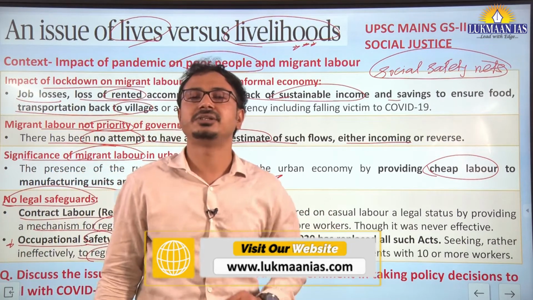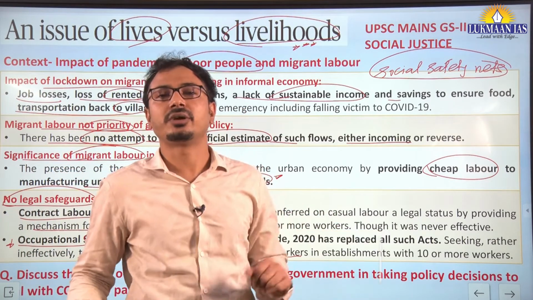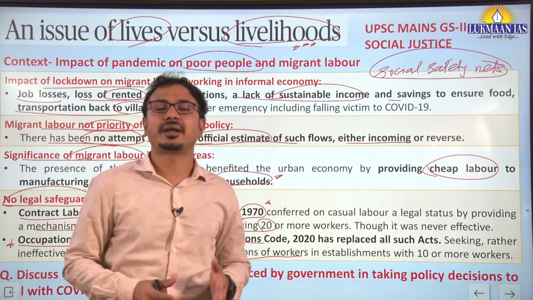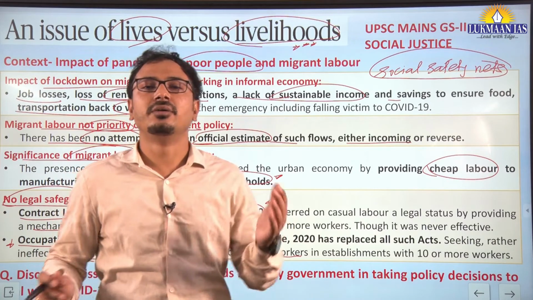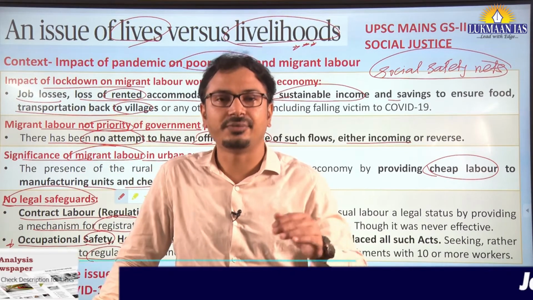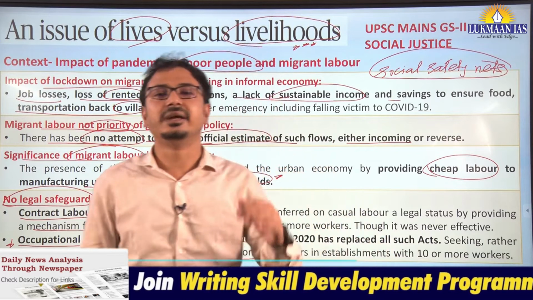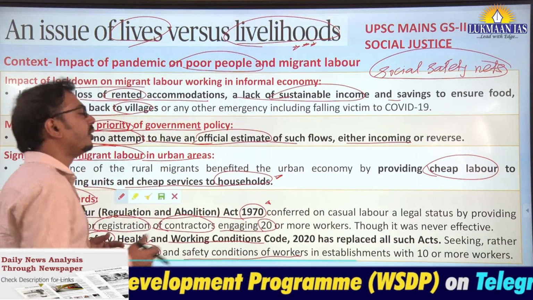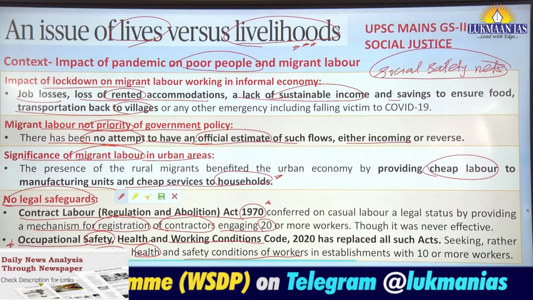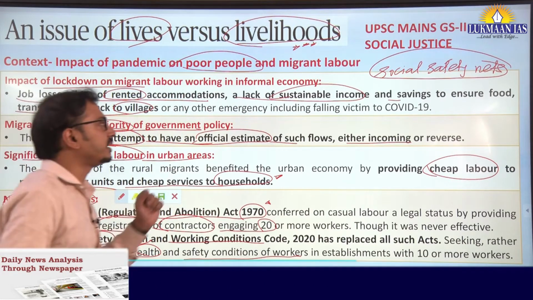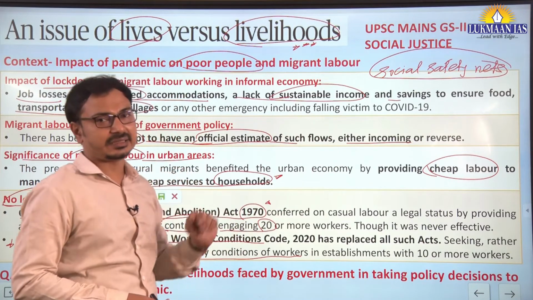Earlier there was a condition of 20, now it is 10. However, we do not know whether it will be effective or not, because studies of the implementation and effectiveness of earlier acts show that they have not been effective.